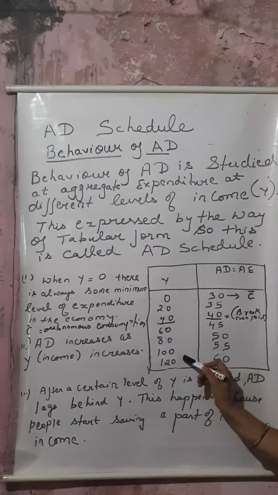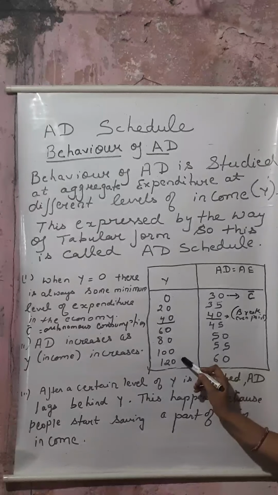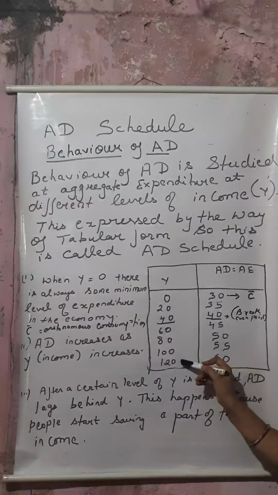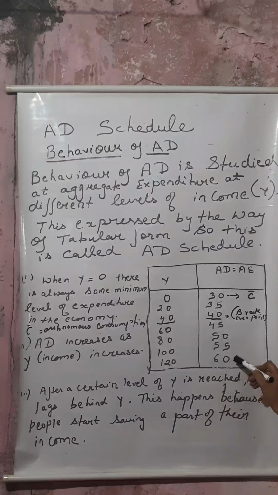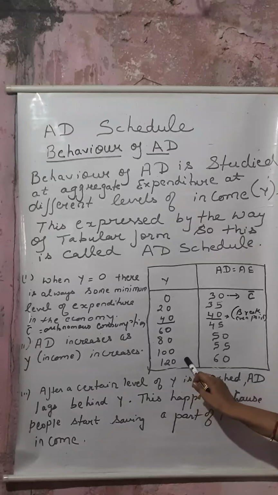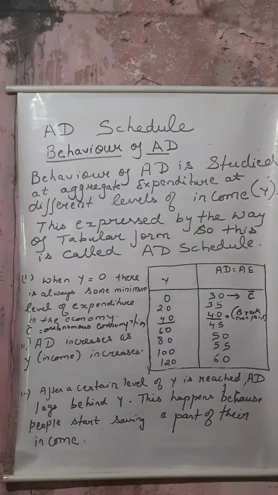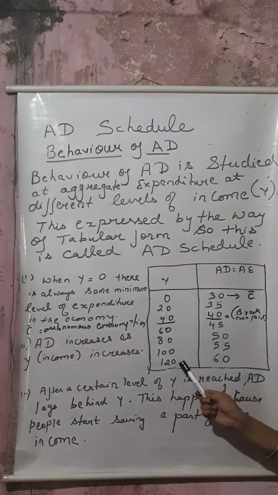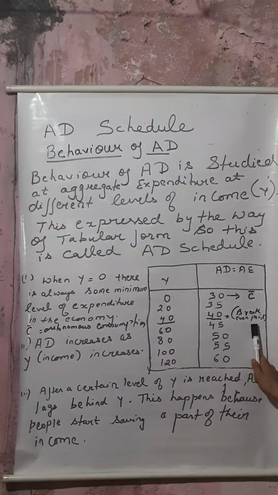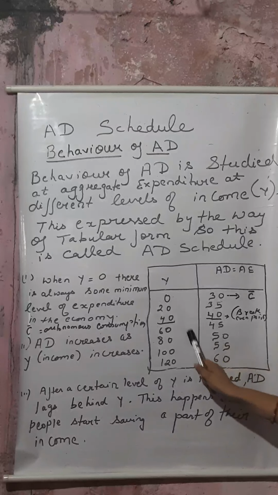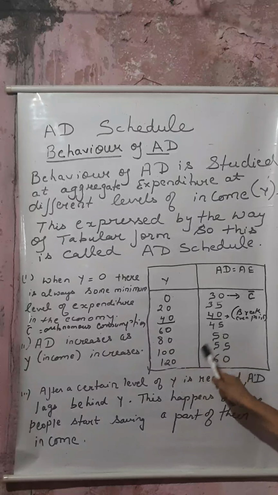They spend less on consumption because they are saving part of their income. So consumption lags behind income because we cannot change all our income into consumption.